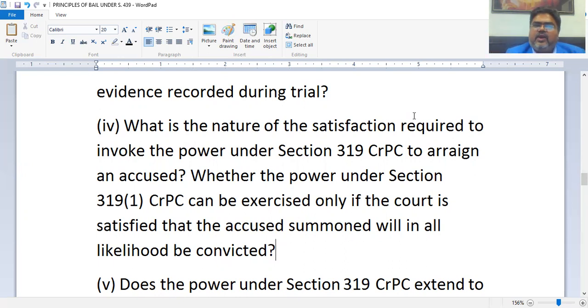So we will see whether at this stage the court will really do an appreciation of the evidence in order to find out whether there is a strong probability of that other person to be convicted. Only then he should be summoned as an accused. Only then the power of Section 319 must be used.